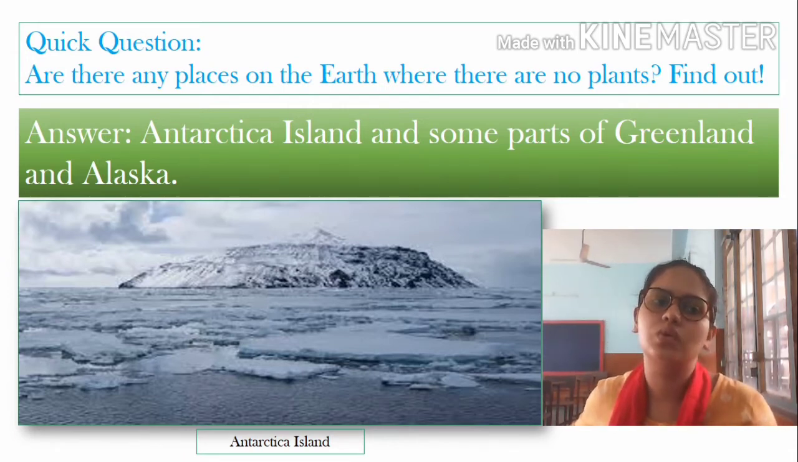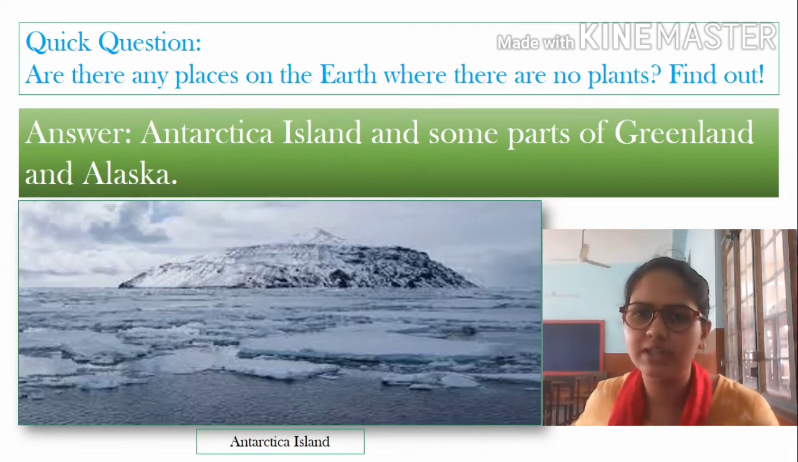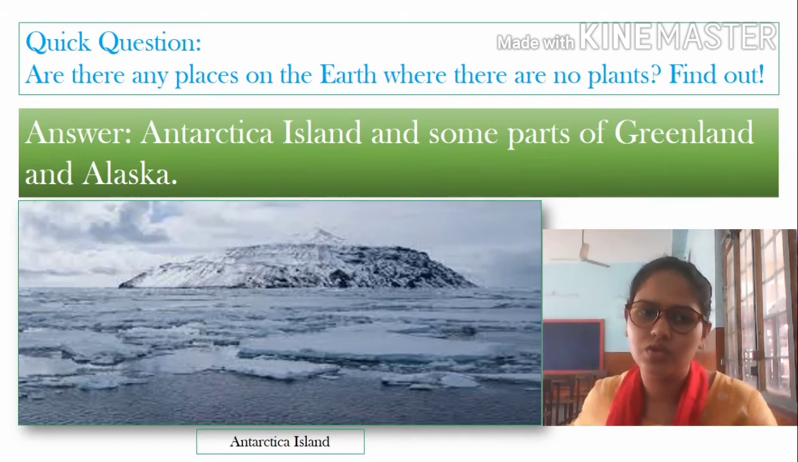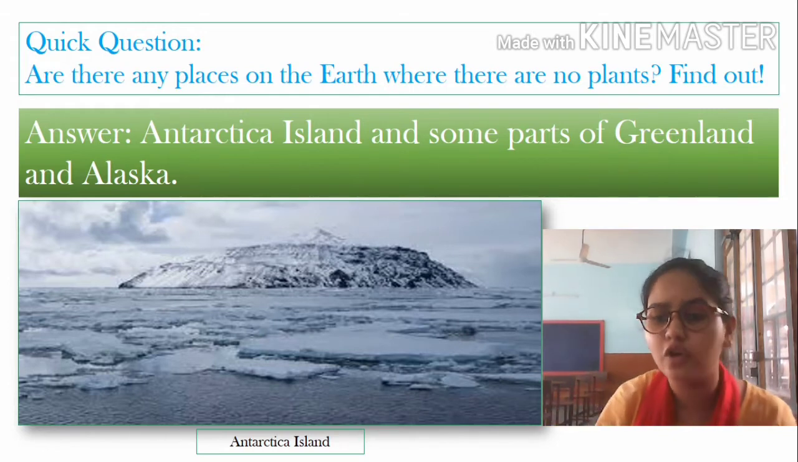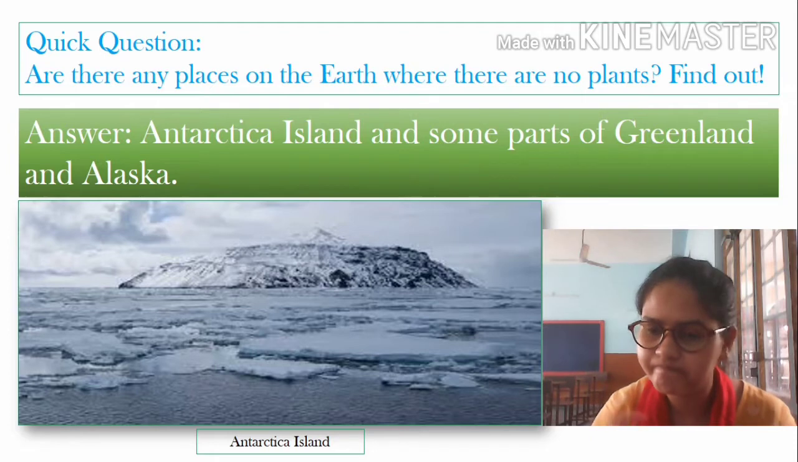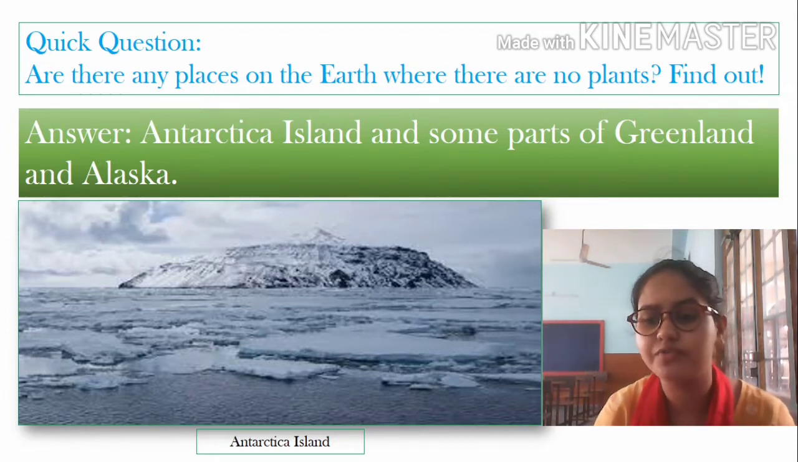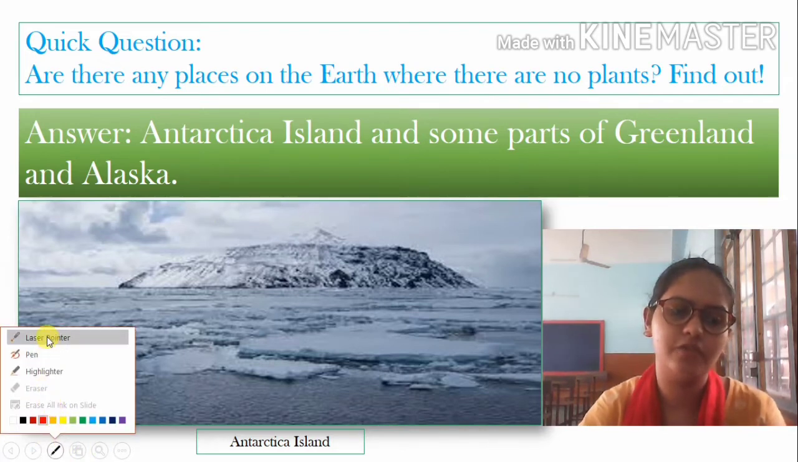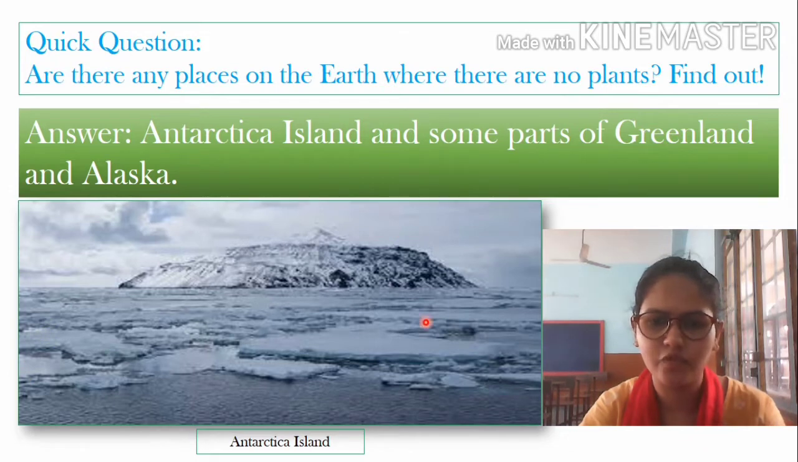Okay, so the question is, are there any places on earth where there are no plants? Is there anywhere on our earth that is not full of plants? So we can say this picture is Antarctica. Antarctica is full of ice. That's why the plants can't live there. They can't grow there because there is no soil, there is no sunlight. You can see the whole island is full of sea and ice.